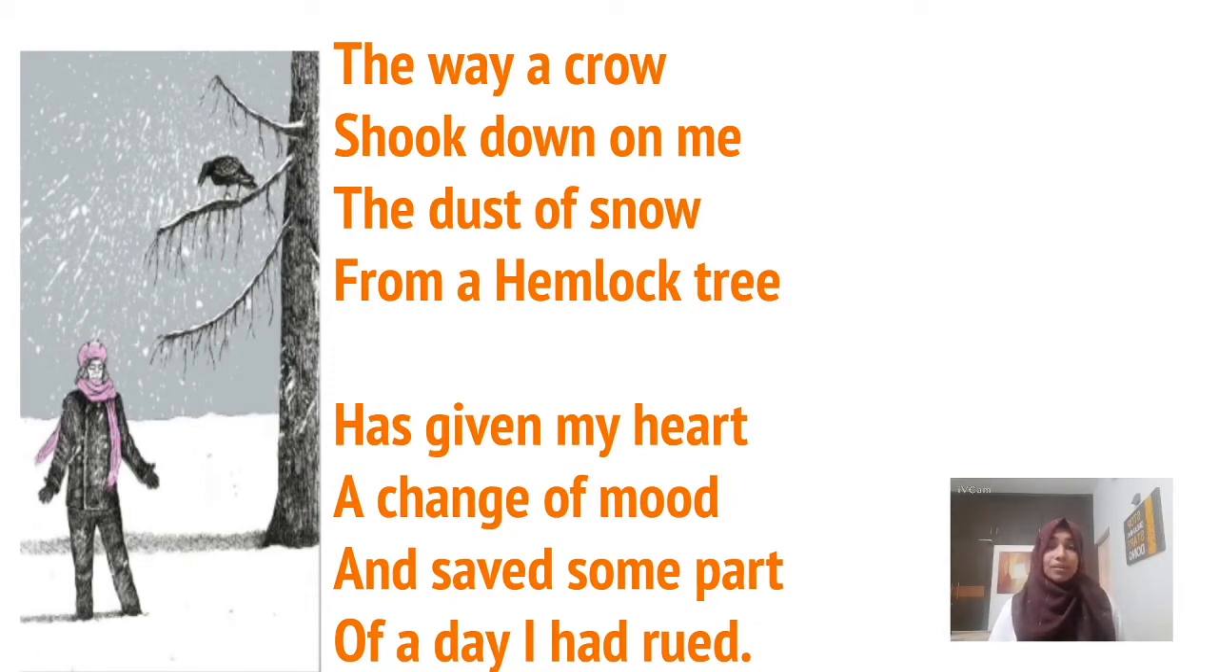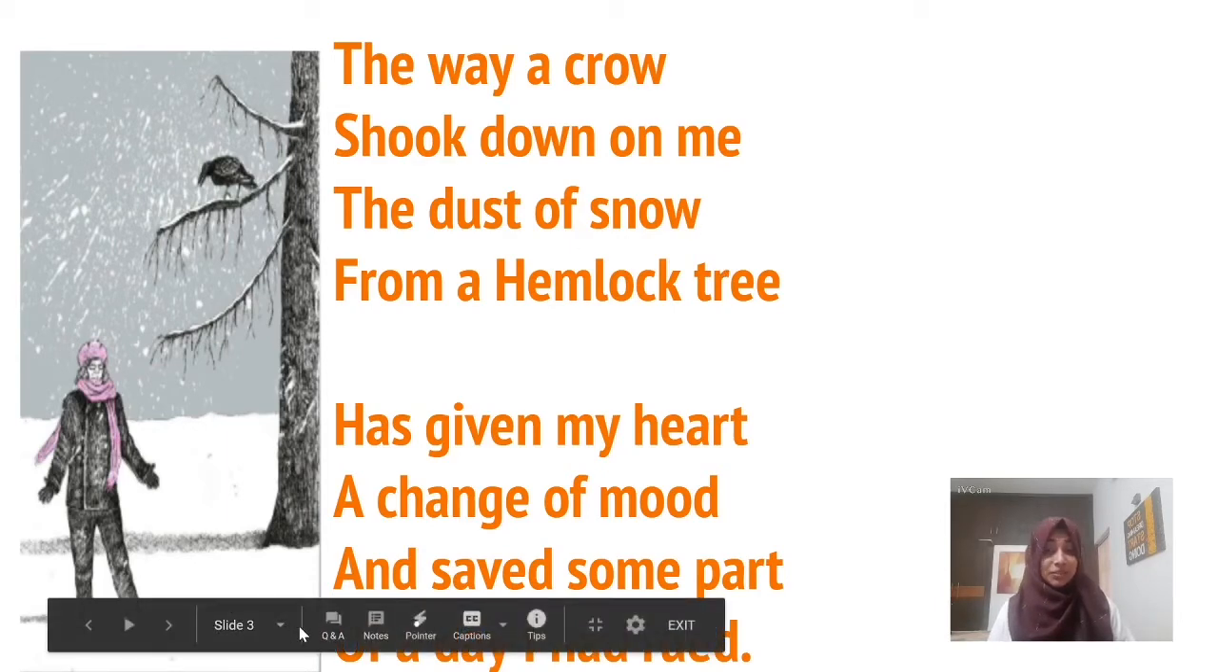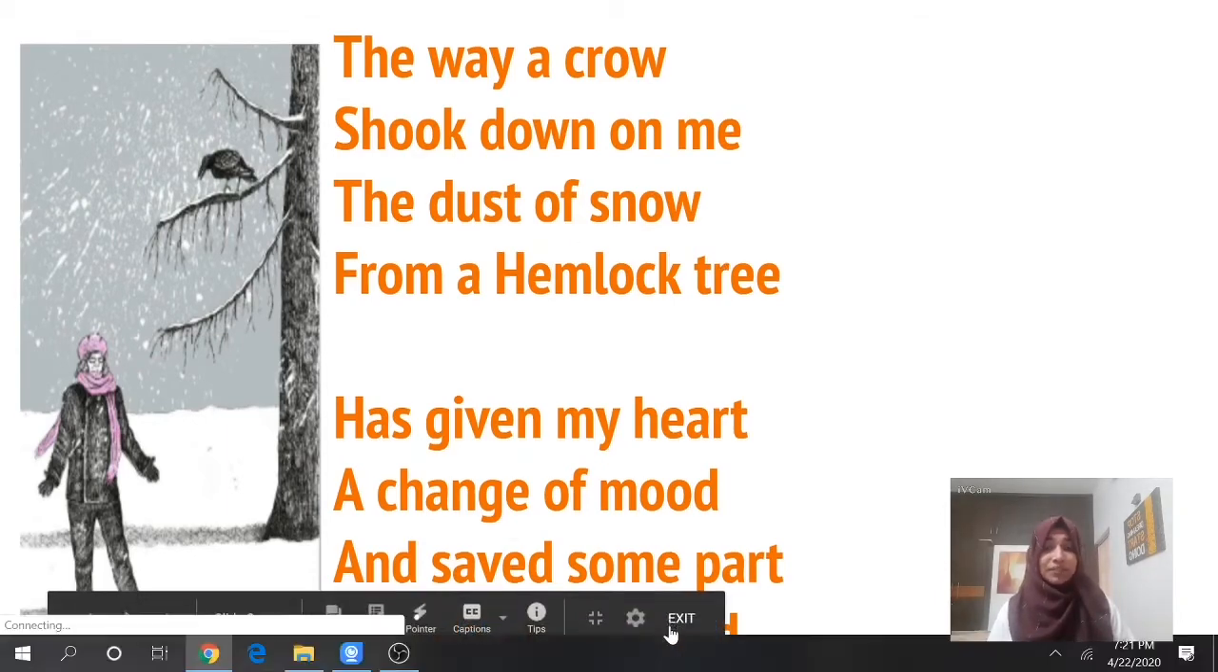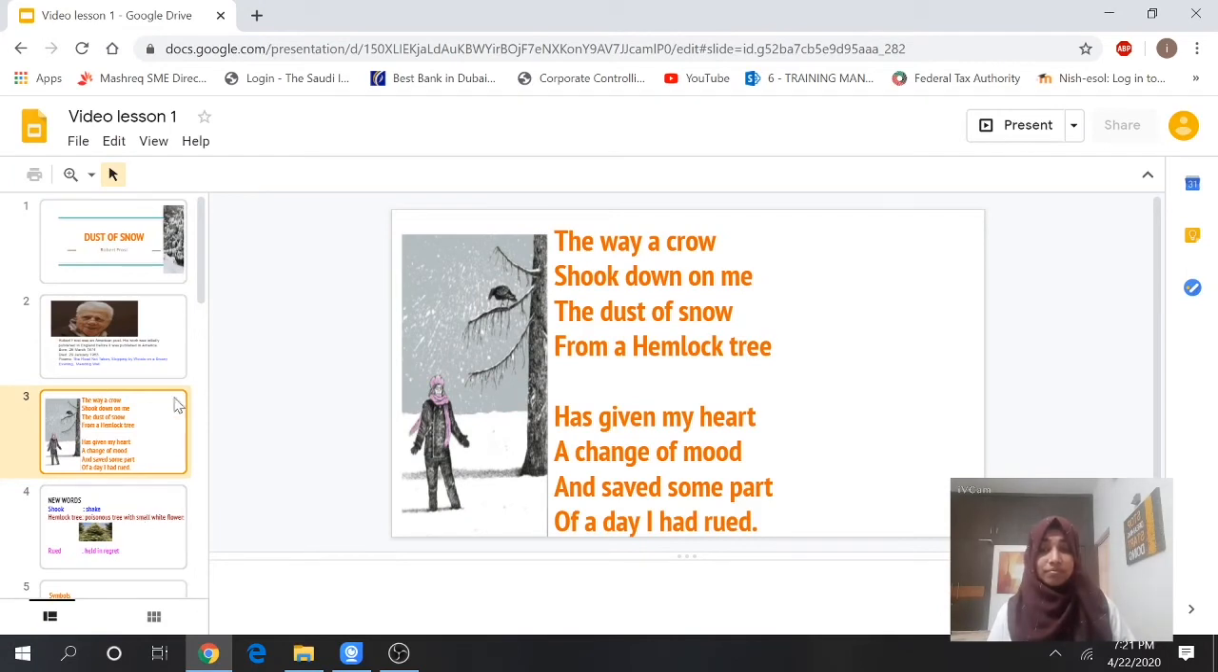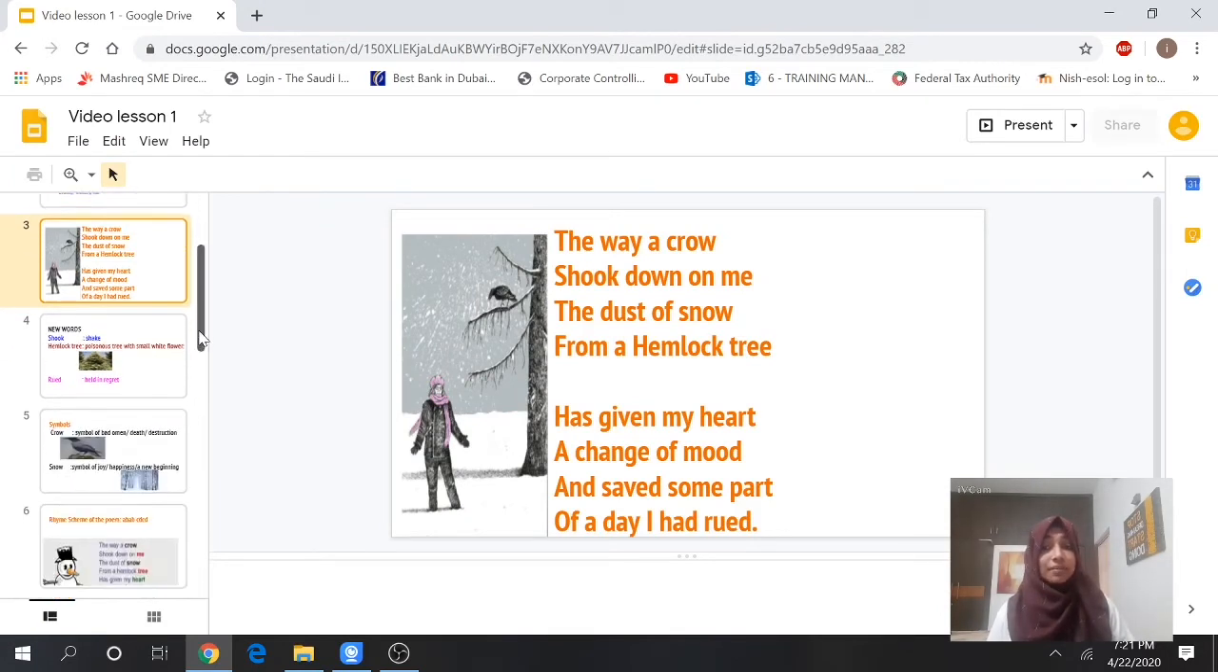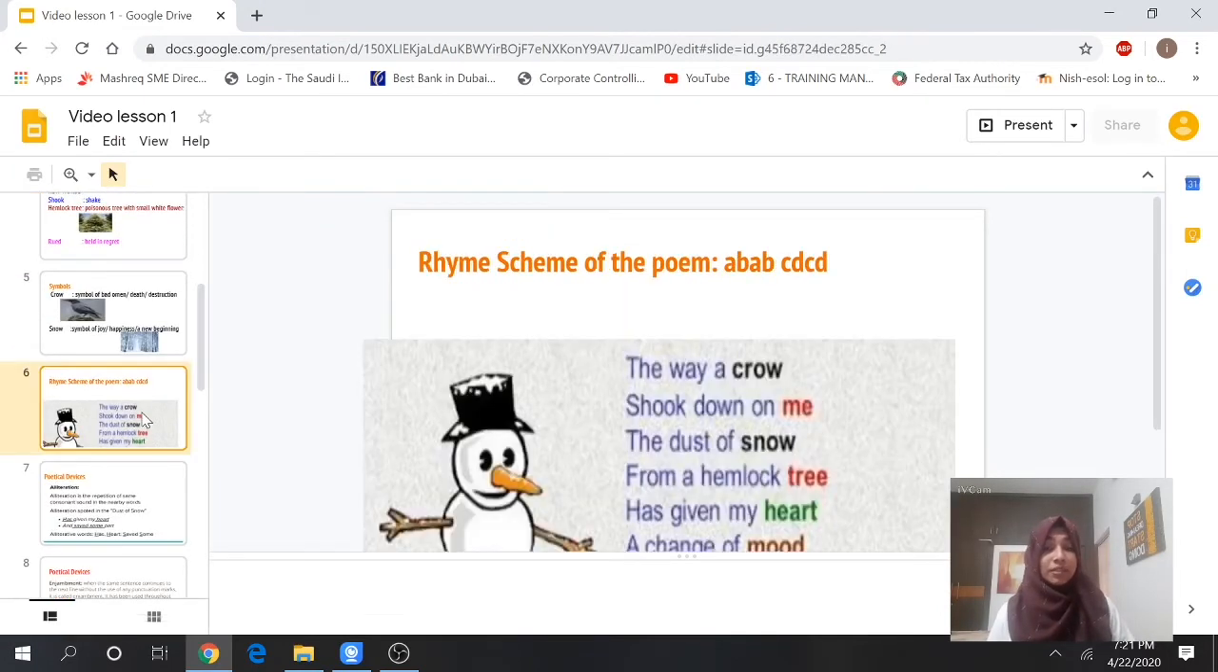Now, what is the message of this poem? The poet is telling us that we should enjoy nature to the utmost because small things can change our mood, our life. That is the message of this poem. Now, just look at the poetical devices of this poem. First, we will discuss the rhyme scheme of this poem. What are the rhyming words of this poem?